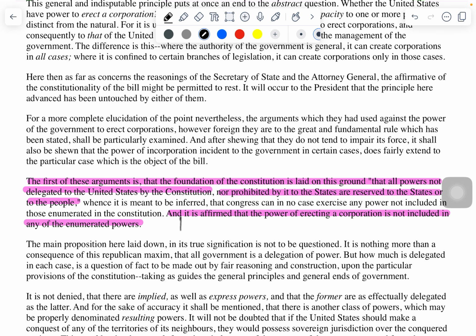So you can see that Hamilton here is talking about the implied powers of the Constitution, whereas Thomas Jefferson would be specifically focusing on the expressed powers of the Constitution, where Thomas Jefferson would say there's no room for interpretation. The Constitution only has the power that is explicitly stated.